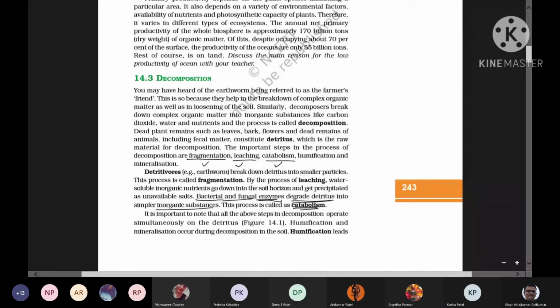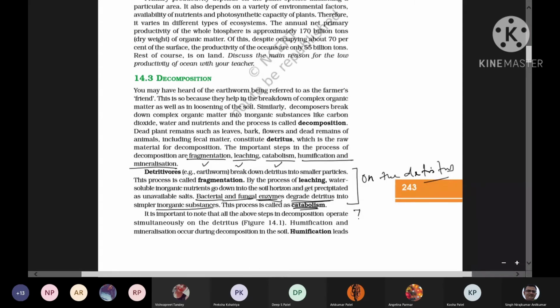And then, see these three processes: fragmentation, leaching, and catabolism. This occurs on the detritus. ये कहाँ पे हो रहा है? On the detritus. So these three processes occur on the detritus, right? And these last two processes, humification and mineralization, occur in the soil. ये कहाँ पे होगी? Soil में होगी, ये ध्यान रखना, right?